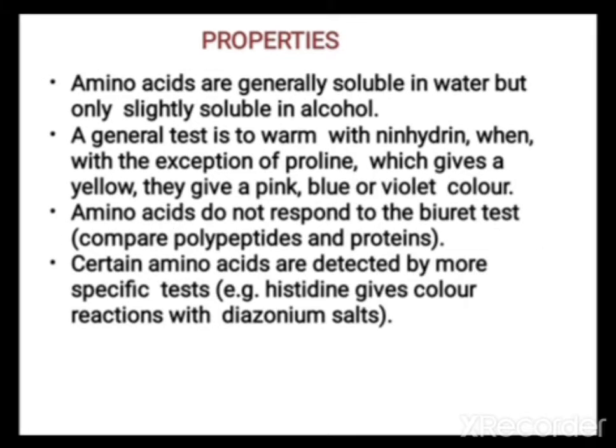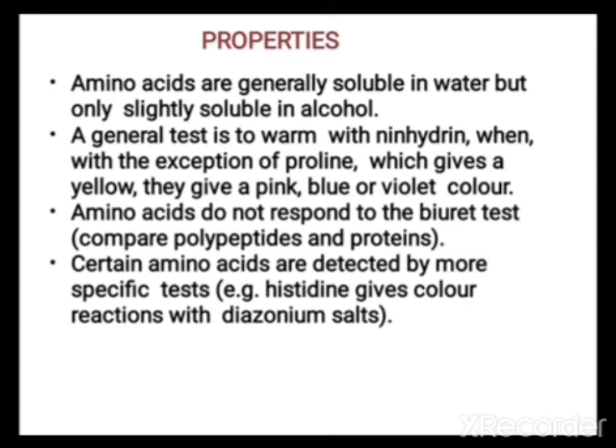What are different properties of amino acid? Amino acids are generally soluble in water but only slightly soluble in alcohol. A general test is to warm with ninhydrin reagent. It gives a yellow, then turns to pink, blue, or violet color, except proline. In short, it shows color reaction with ninhydrin reagent.